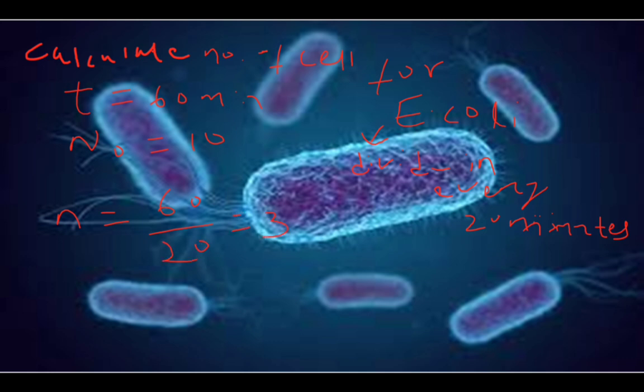So 3 generations. 2 to the power n is equal to 8. So Nt is equal to N0 into 2 to the power n. N0 is 10 and 2 to the power n is 8. So the answer is 80.